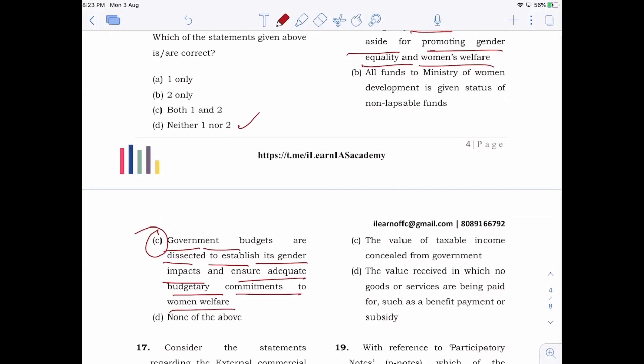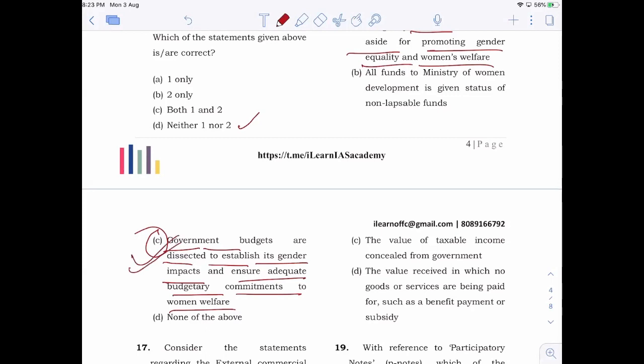So it doesn't say that we have to set aside 50% of the budget. There is no condition like that. Instead, all the programs, policies and schemes formulated by government will be checked for their impact on women. Also, they will be setting aside certain resources in the form of expenditure for women's welfare and development as well. So that is the concept of gender budget.